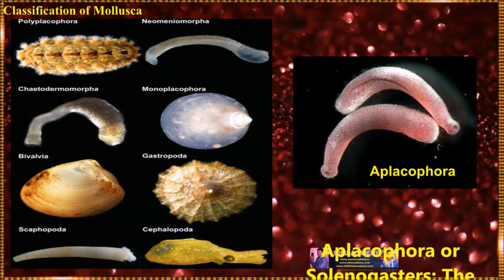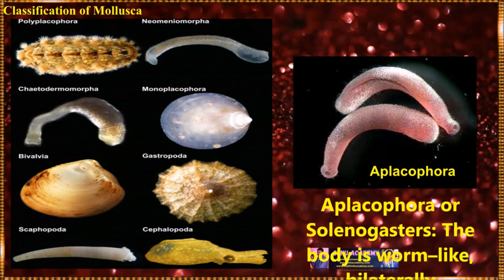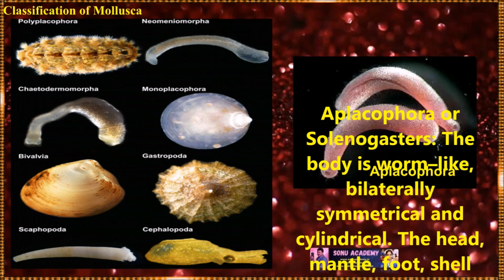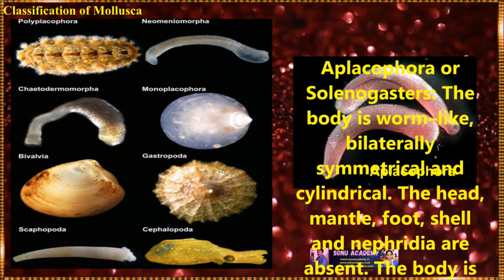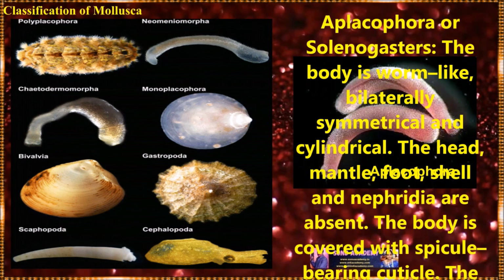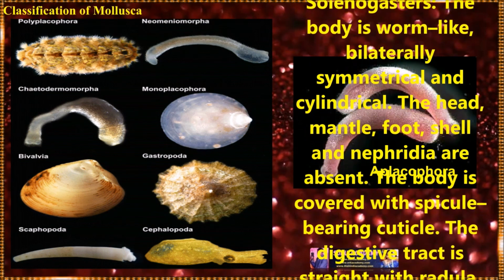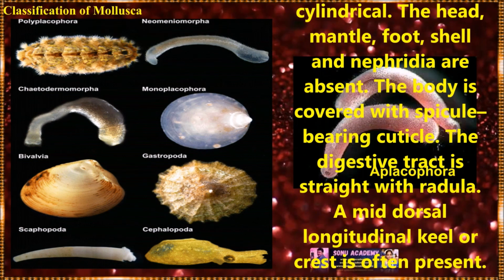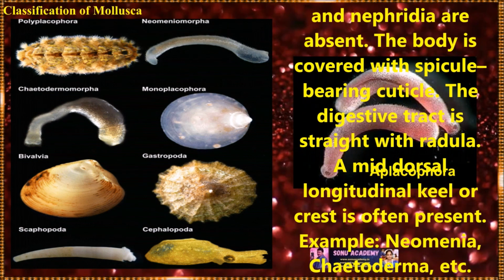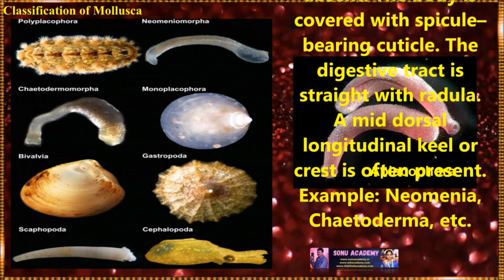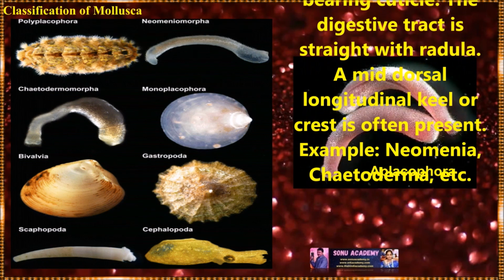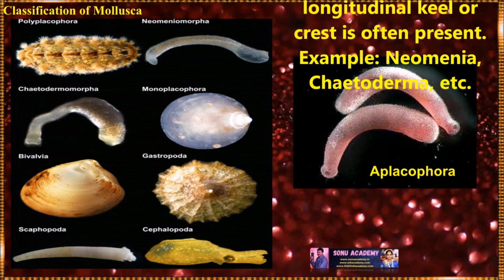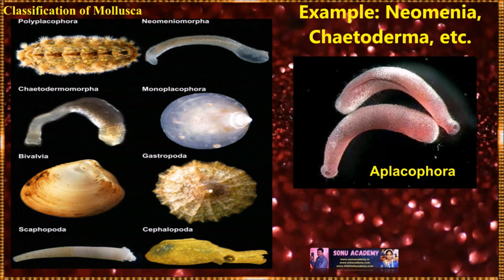Now let us discuss the classification of mollusks. The first one is Solenogastres. The body is worm-like, bilaterally symmetrical and cylindrical. The head, mantle, foot, shell and nephridia are absent. The body is covered with a spicule-bearing cuticle. The digestive tract is straight, with a radula. A mid-ventral longitudinal keel or crest is often present. Examples: Neomenia, Chaetoderma, etc.